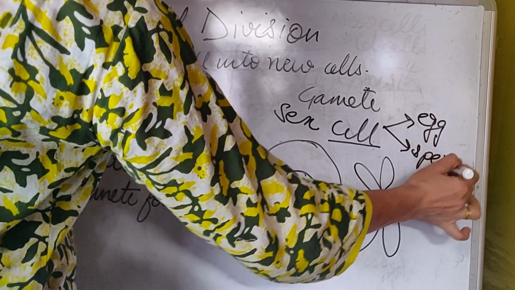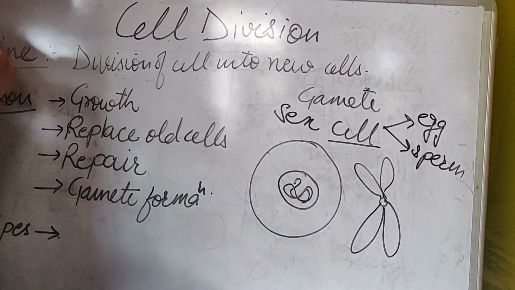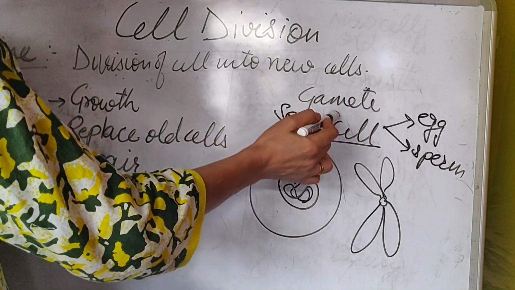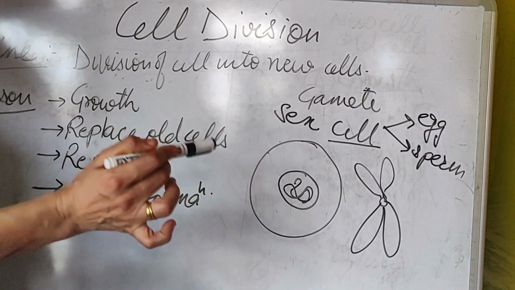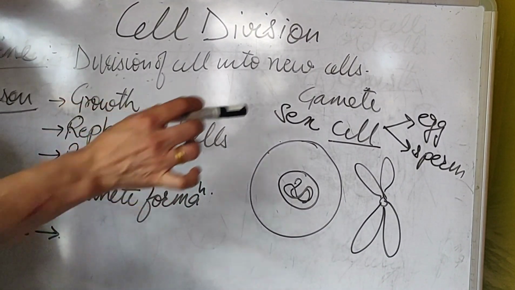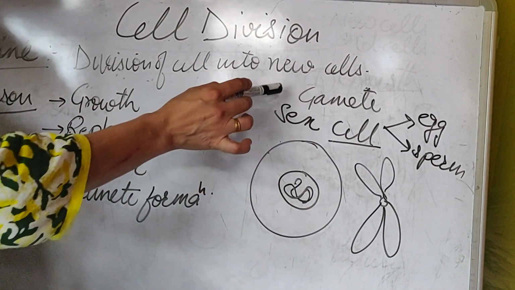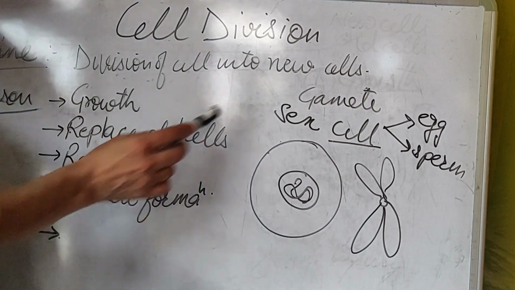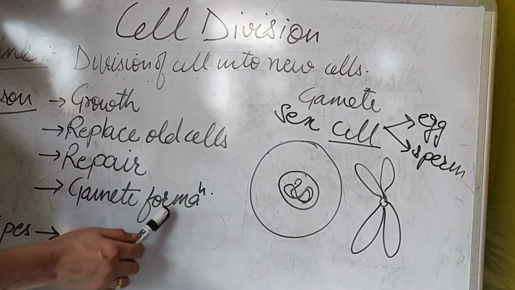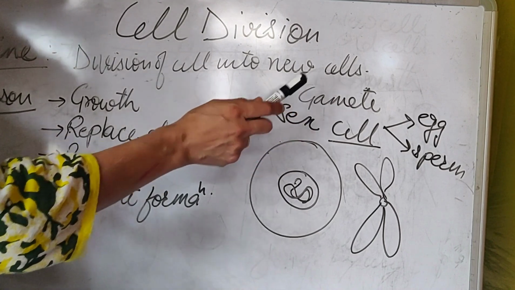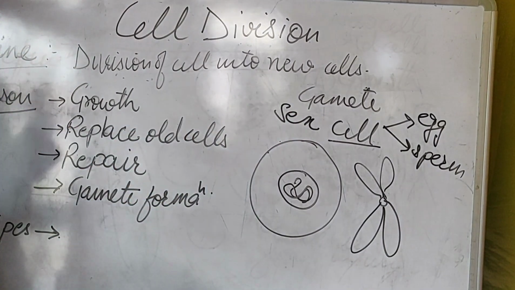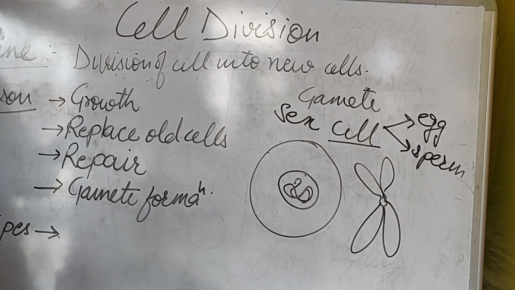This you have already studied in your 8th class. So these egg and sperm, or the gametes or sex cells, it is not necessary that they are present only in animals. They can be present in plants. Plants also produce gametes. The formation of these gametes is very important because this is a very important cell which is needed for the process of reproduction, and reproduction is a very important process.